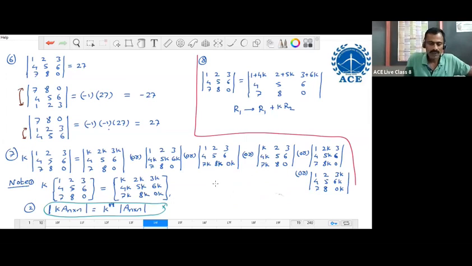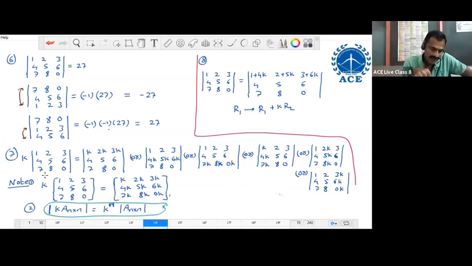If you observe, property numbers 6, 7, 8 are the same as the three elementary operations. Property number 6: interchange of two rows. Property number 7: multiplication of a row by a scalar. Property number 8: multiplication of a row by a scalar added to some other row with the corresponding elements.